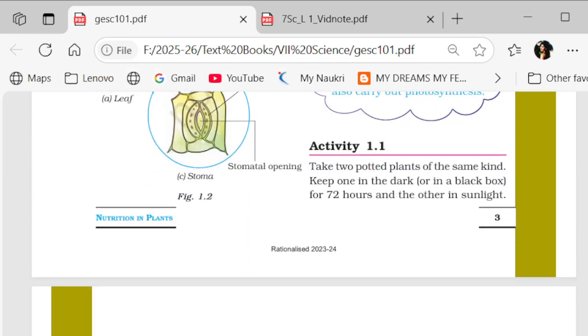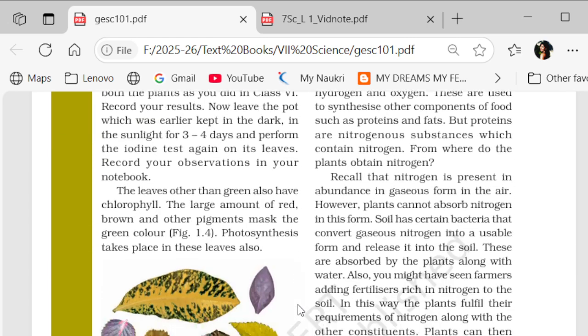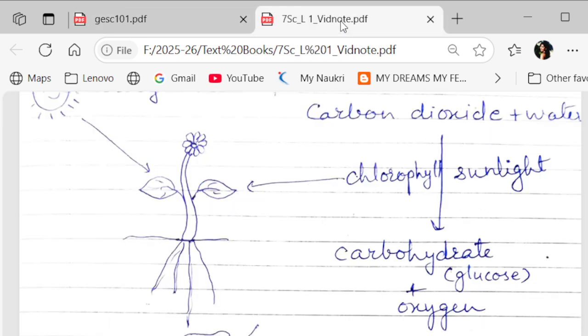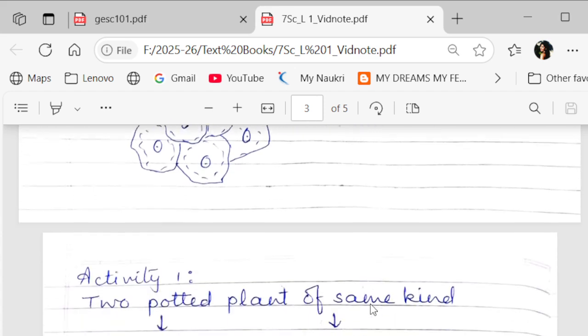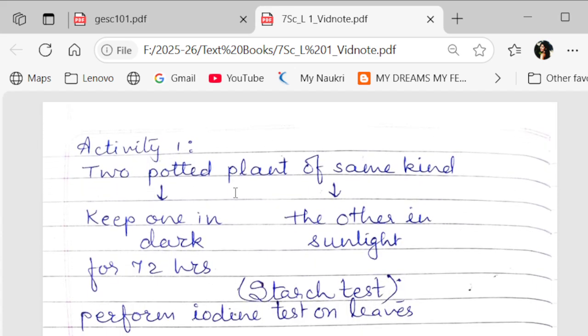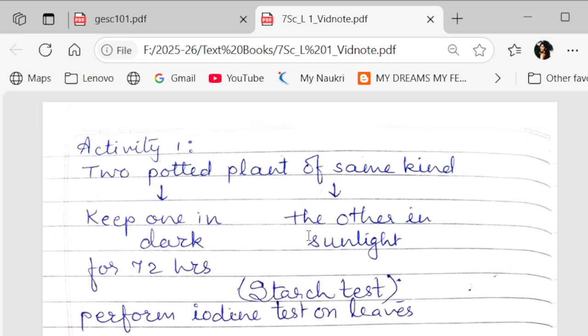Now let's turn to this experiment. Let me show you my notes. This is an activity which is given in your textbook also. Basically it is the iodine test. How would you know that there is starch present in the leaves, or that the plants have already made their food? How will you know?